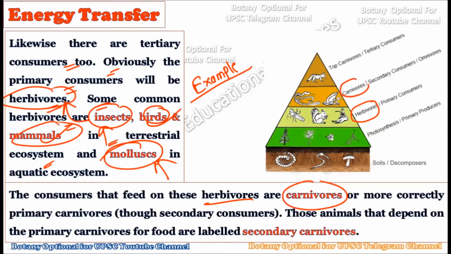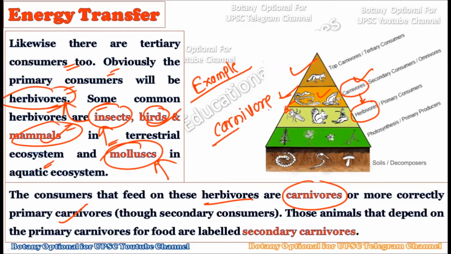Whatever the consumers which feed on the herbivores, these are called carnivores, or more correctly primary carnivores, because in the carnivore category we also have two types of carnivore: primary carnivore and secondary carnivore. This trophic level is of carnivore, and this trophic level is also of a carnivore. So these are considered primary carnivores because these are the first organisms which are directly feeding on other animals, and the one which feeds on another animal is considered a carnivore.